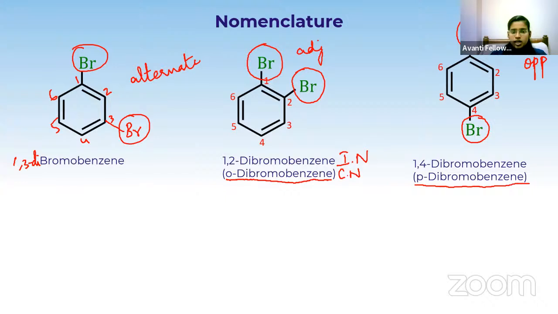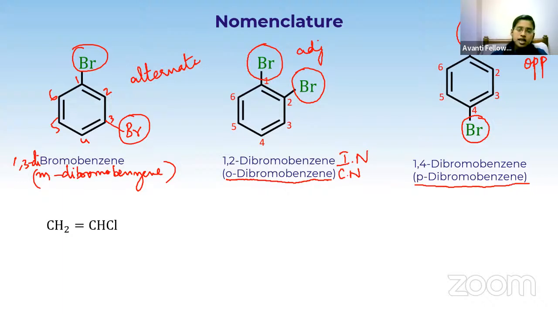It is meta-dibromobenzene. So, adjacent means ortho, alternate means meta, opposite means para: 1,2, 1,3, 1,4. It's very easy. Now, I'll go for one more compound.